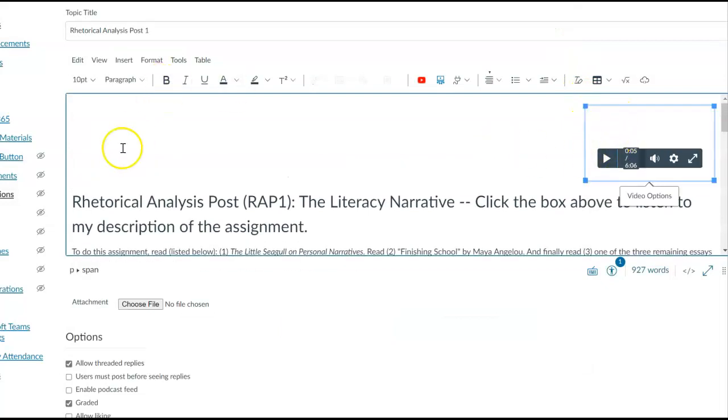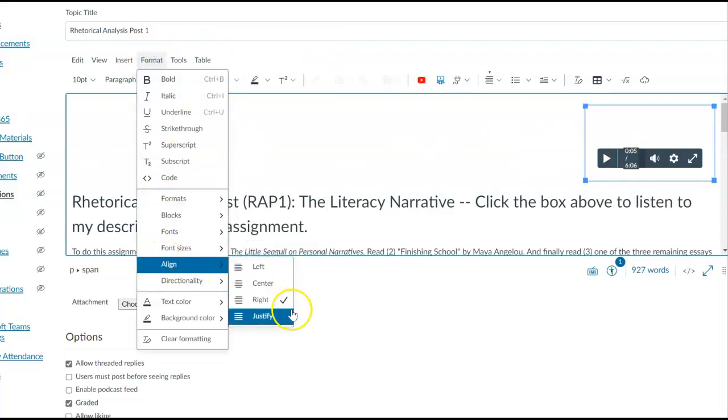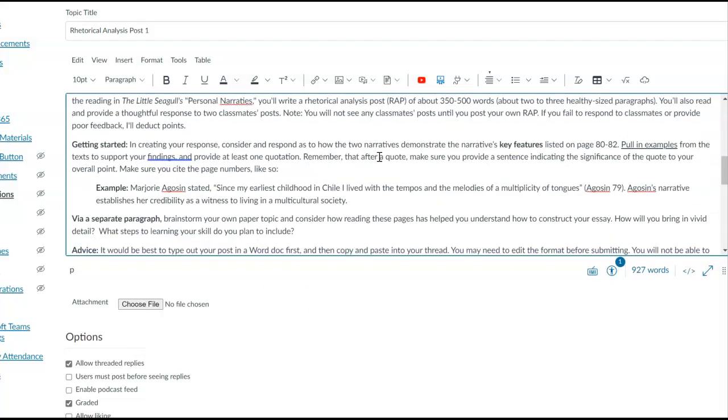This little box actually pops up over here on the left. I just clicked the box and went over here to format. I hit align and I put it over towards the right. And that is the instructions.